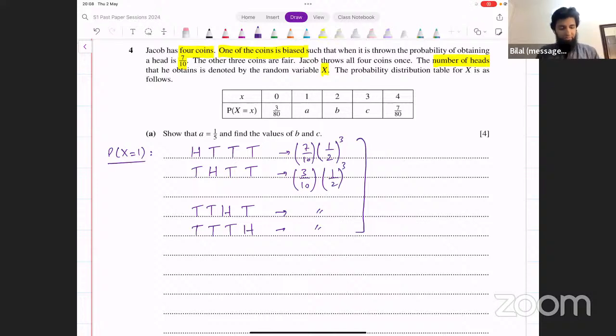What's this number? 1 over 5? Yeah, so it should turn out to be 1 over 5. That's what they wanted from us eventually. So this turns out to be 1 over 5. And that's the value of A that we were looking for, right? That's A. That's what we had to find in the first part.